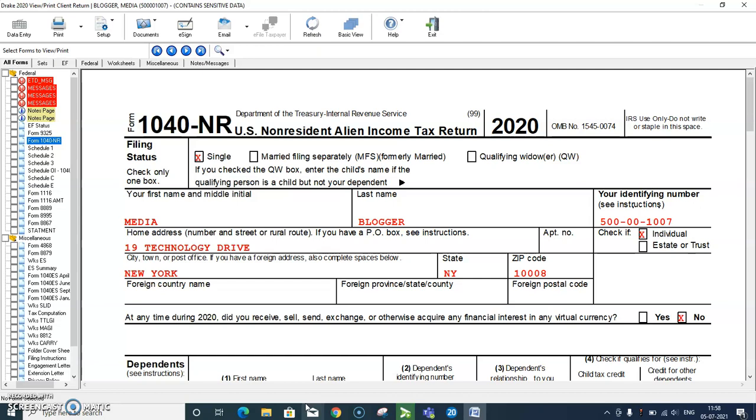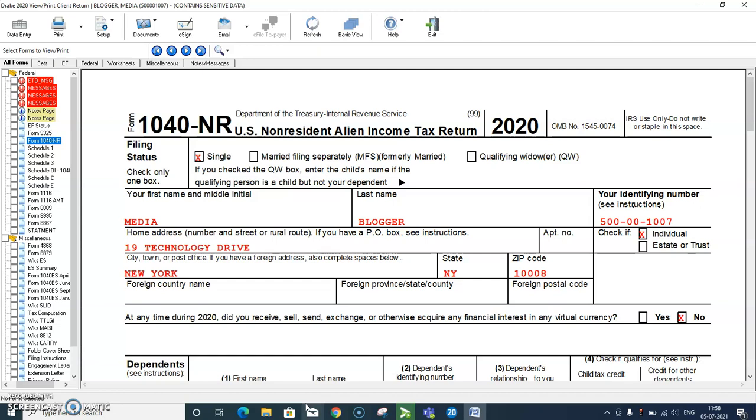I have already discussed how to determine whether a person is non-resident or resident. The IRS uses two tests, the green card test and the SPT test, to determine if you are required to file a US tax return or not.